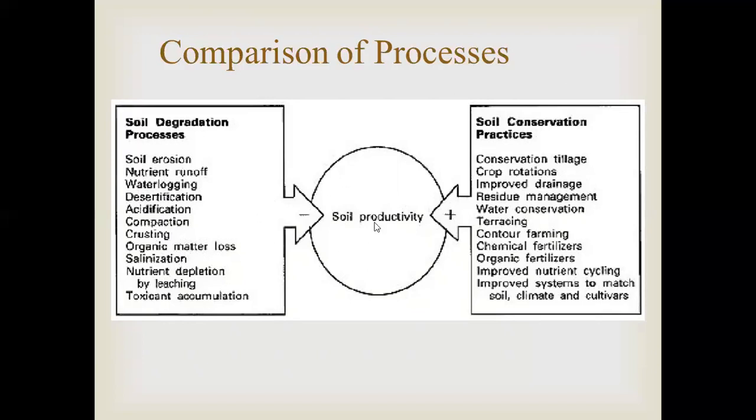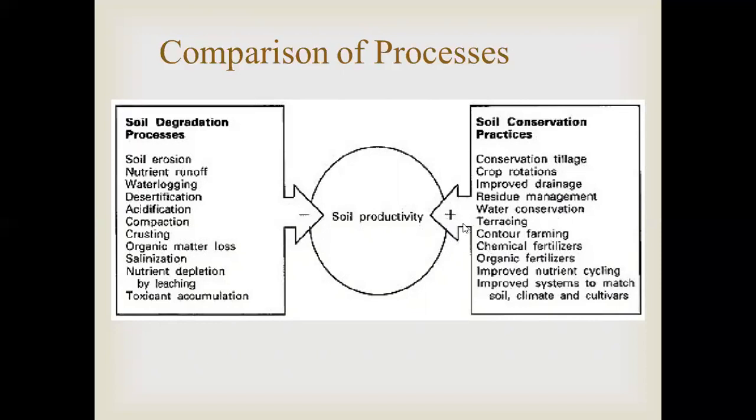So what do we do to see that these are balanced? You go for soil conservation practices like conservation tillage, crop rotation, improved drainage, residue management, water conservation, terracing, contour farming, chemical fertilizers, organic fertilizers, improved nutrient cycling, improved systems to match soil, climate, and cultivars. So these are all having a positive effect.